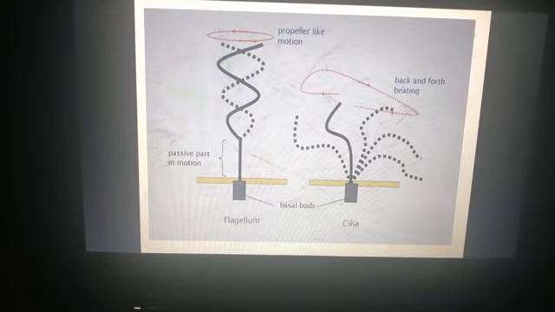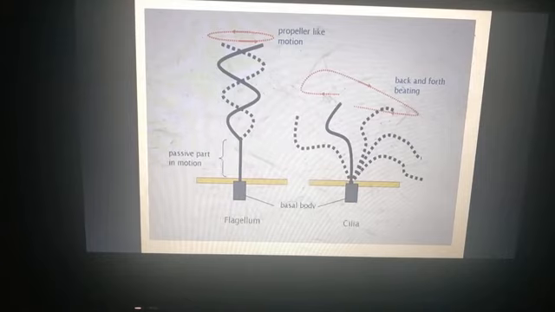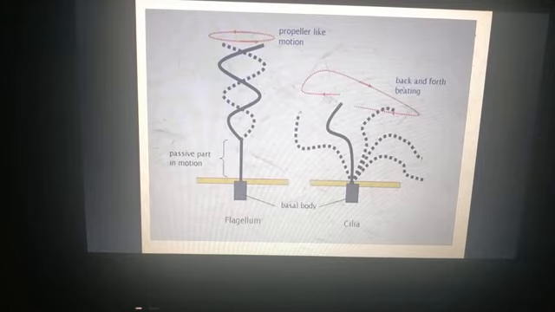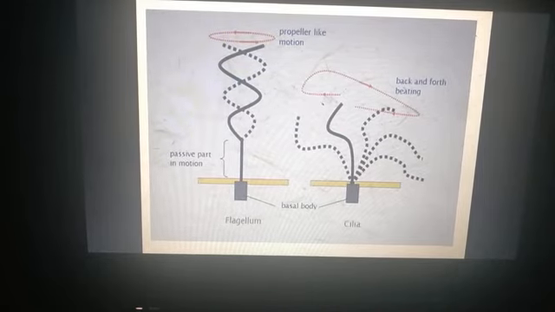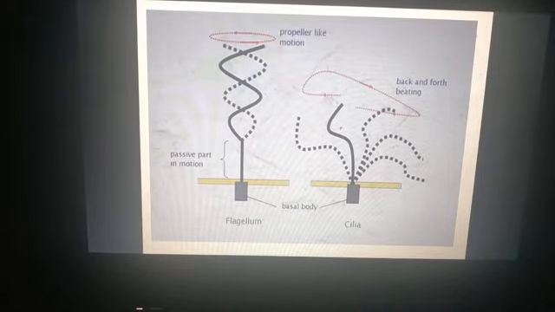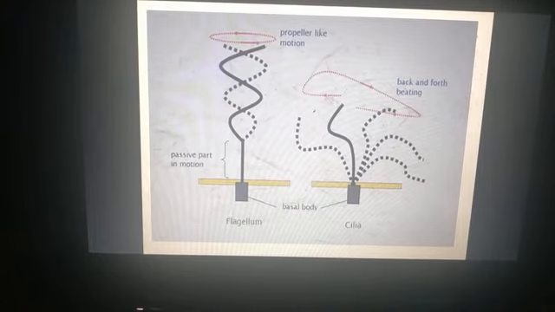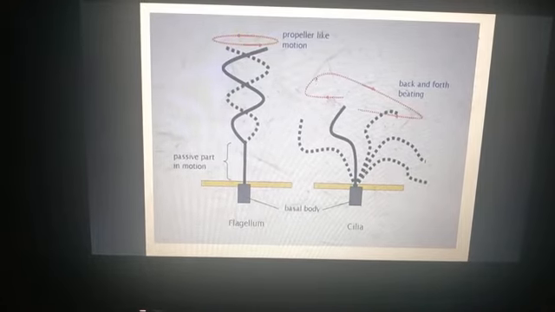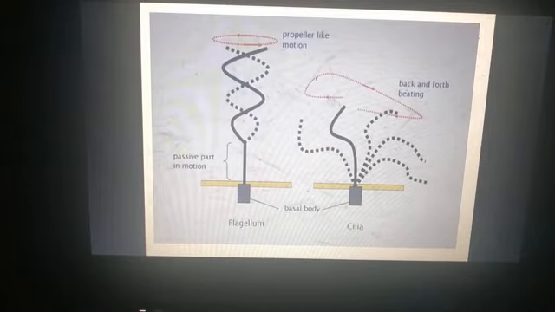And if I talk about the flagella of bacteria, they are also different from the flagella of other organisms. The flagella of bacteria are quite different from others. The flagella that are present on bacteria are thinner, shorter, and relatively rigid.